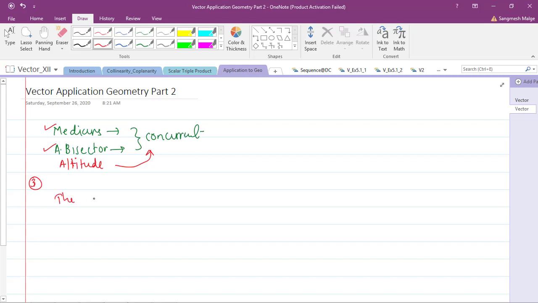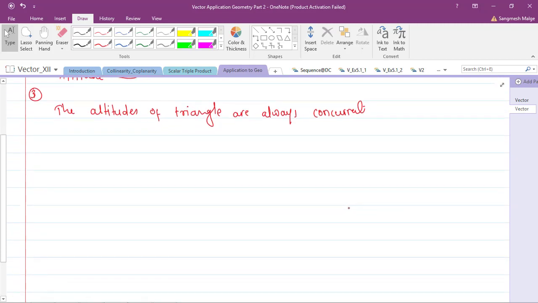Prove that the altitudes of a triangle are always concurrent. Okay, the altitudes of a triangle are always concurrent. Okay, let me draw a figure here so it will be very clear for us. So let's have the triangle. Okay, so the triangle is ABC.